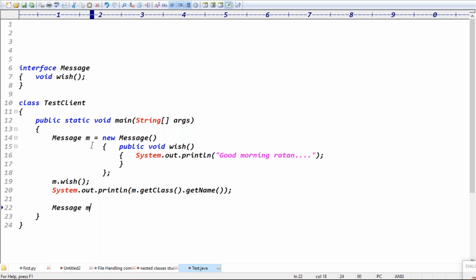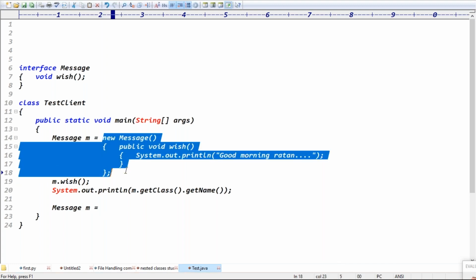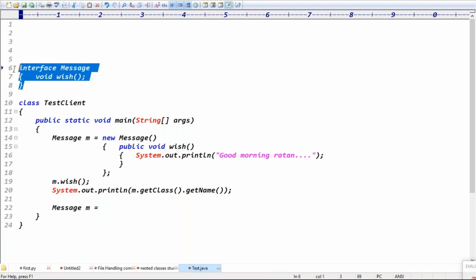Message m equals, here an anonymous inner class was there previously, but now tell me, how many methods does this interface contain? One method only. If an interface contains only one method, this is called a functional interface.